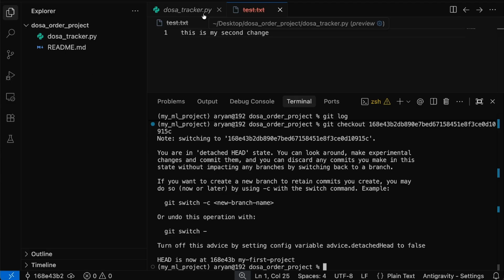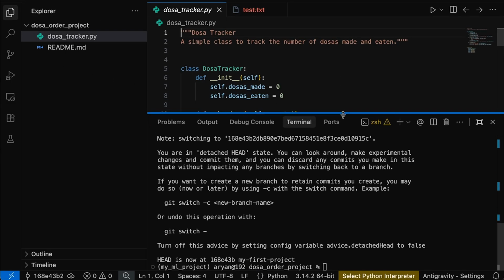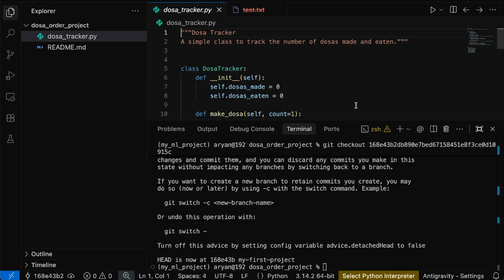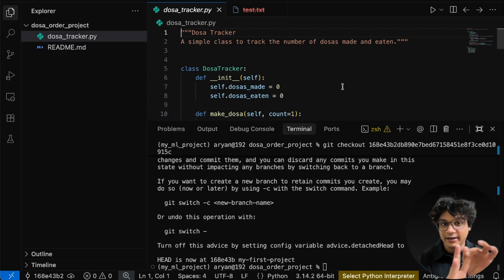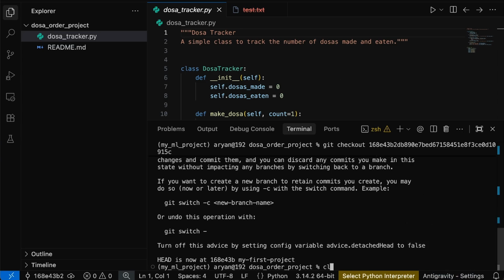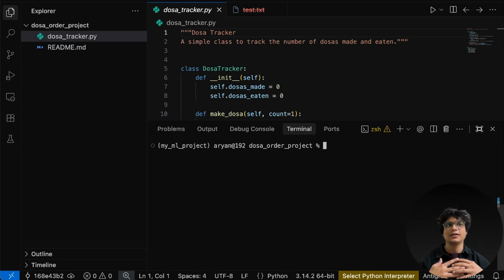Isn't it really amazing that you now have multiple versions of the project at one single time, just by a few commands: git init, git add, git commit, and then git log and git checkout? Let's clear this up. If Rohan's mind changes and he wants to switch back to the changes he has done before, how will he do it?